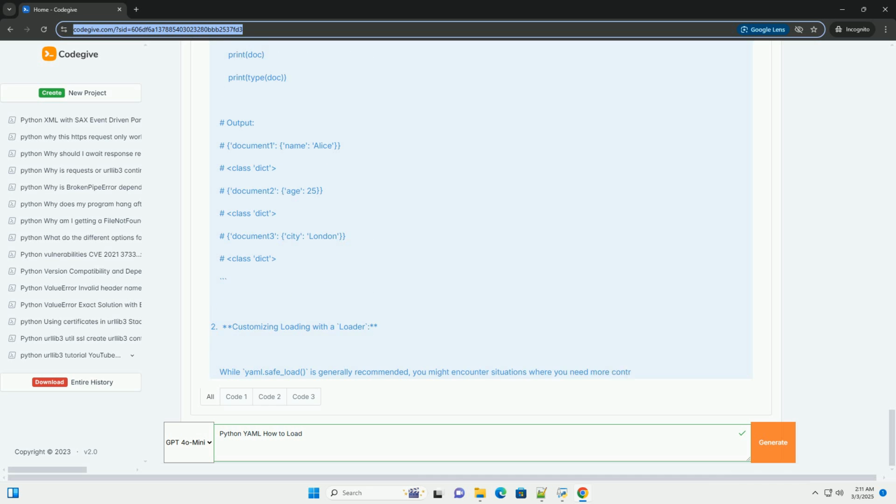YAML data types and Python equivalents. YAML data types map to Python data types as follows. Scalars. String, hello world, Python str. Integer, 123, -45, Python int. Float, 3.14, 1.0e6, Python float.